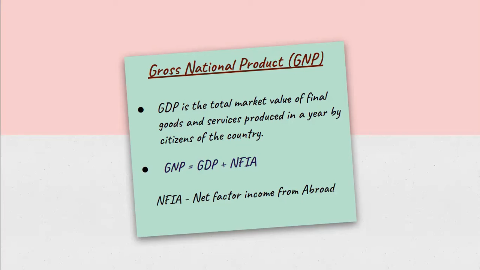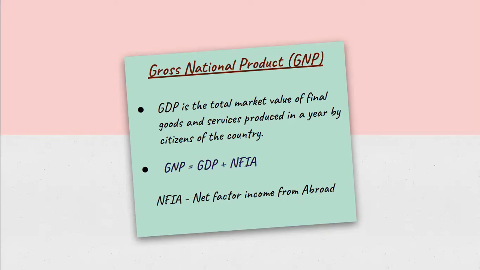Now, when we are calculating GDP, one thing was for sure: the value should be created inside the domestic territory, no matter by whom it is created. But when we are calculating GNP, the value should be created by the citizens of the country, no matter where they are living. If they are working in India and gaining an income, that is also fine. If they are living and working outside of the country and generating income, that is also going to be included. What we are going to exclude is the value generated by foreigners living inside our domestic territory.